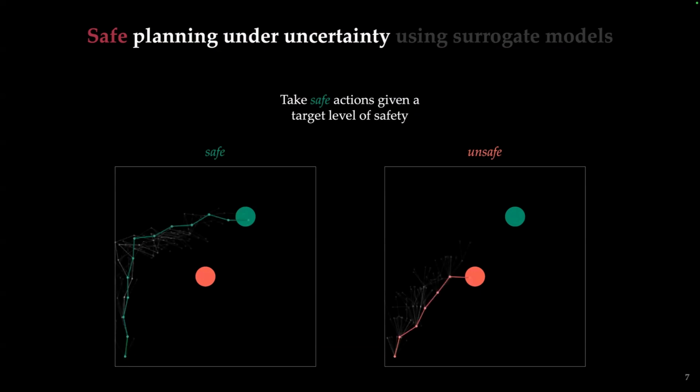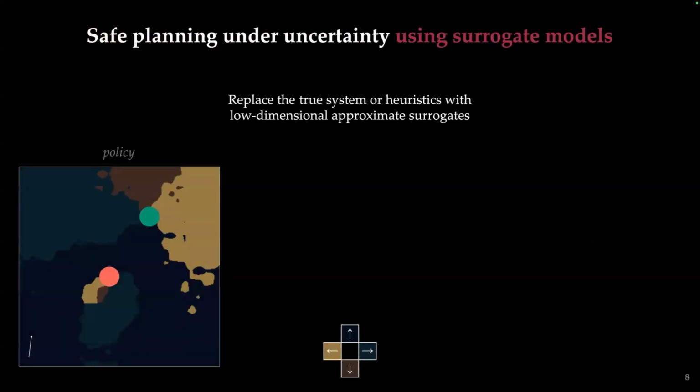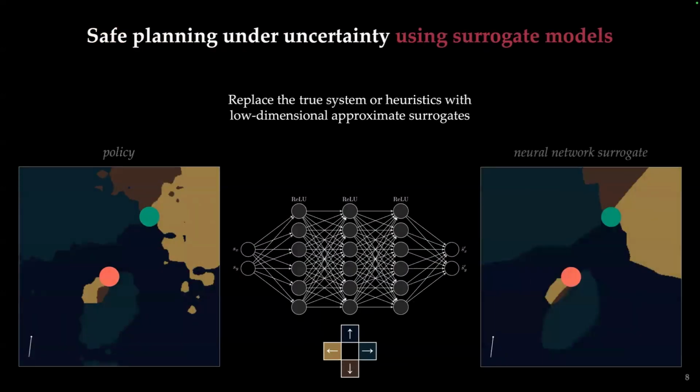This work studies the use of surrogate models as a way to replace the true system or some heuristic with a low-dimensional approximation, here say a neural network as a surrogate, in order to run validation or planning more efficiently over this lower dimensional surrogate model.